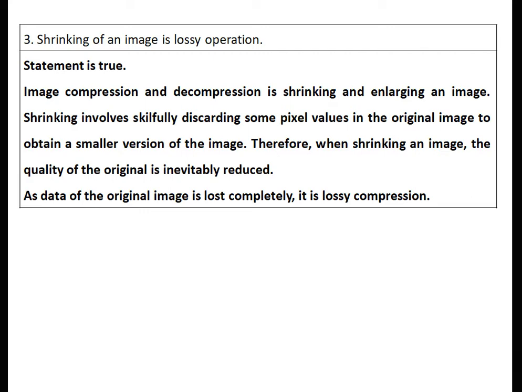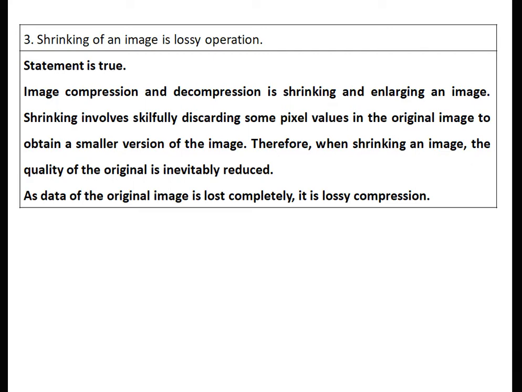For example, the image original size is 128 by 128. After removing the alternate rows and columns, we are getting the image of 64 by 64. Therefore, when shrinking an image, the quality of the original image is inevitably reduced. As data of the original image is lost completely, it is called lossy compression. Therefore, when the image of 128 by 128 is converted to 64 by 64, the data is lost completely.